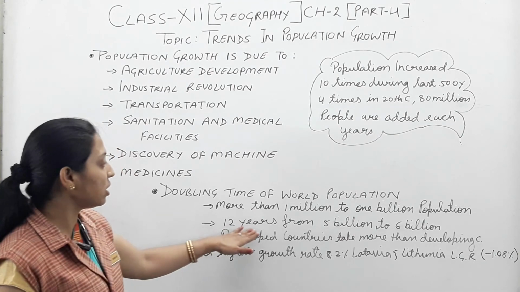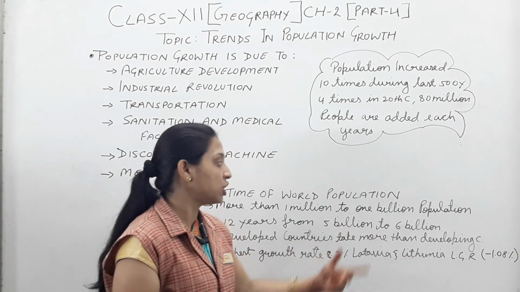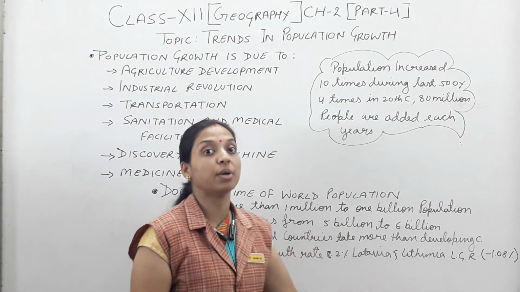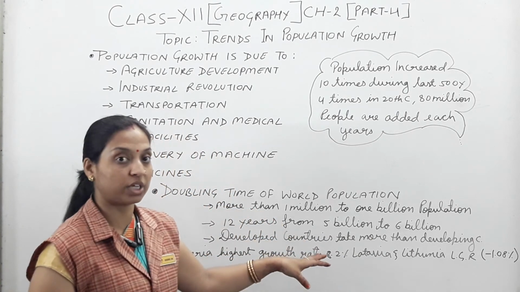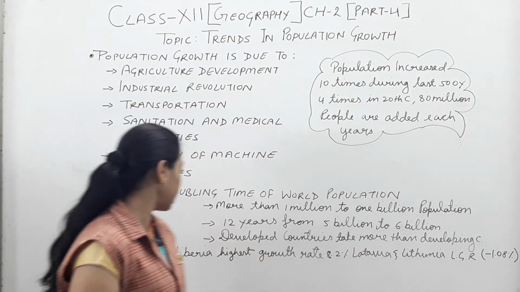Now the next one is 12 years from 5 billion to 6 billion. You look at the data, and according to this you analyze. Afterward, developed countries take more time than developing countries. So the number of the population is affected in this way also. The trend of population change, or doubling of the population, differs as compared to developing countries.